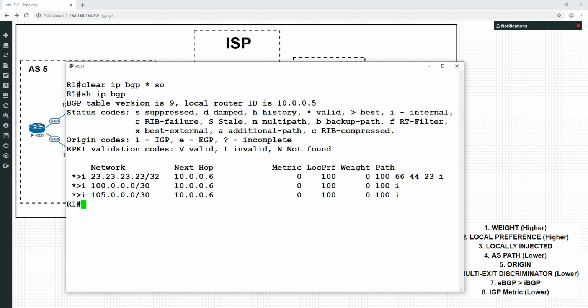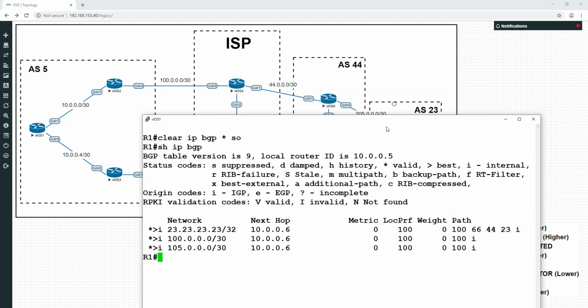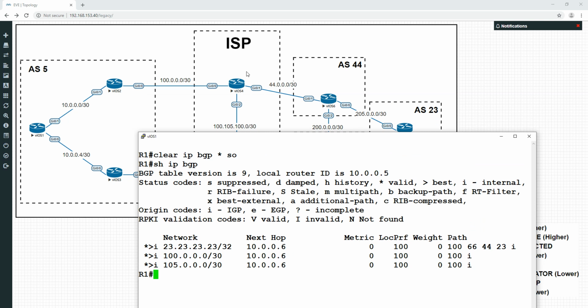Let's see if we've changed that. Now we can see that the next hop for that route is now going to 10.0.0.6. It's now preferring that way, and the path we're preferring is 23, 44, 66, 100, because that's now 4 hops, and the one we've prepended was going 23, 44, 100, 100, 100, which is 5. So it's now preferring the path there.